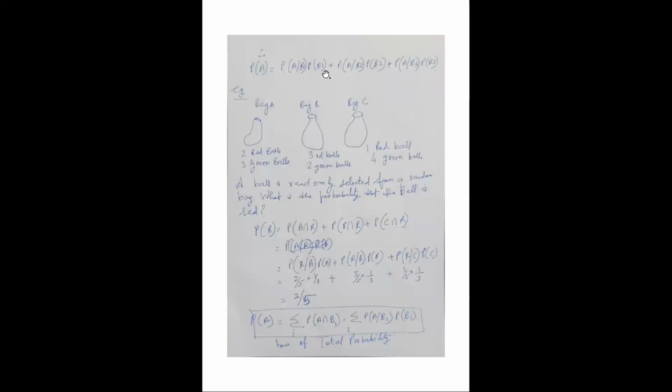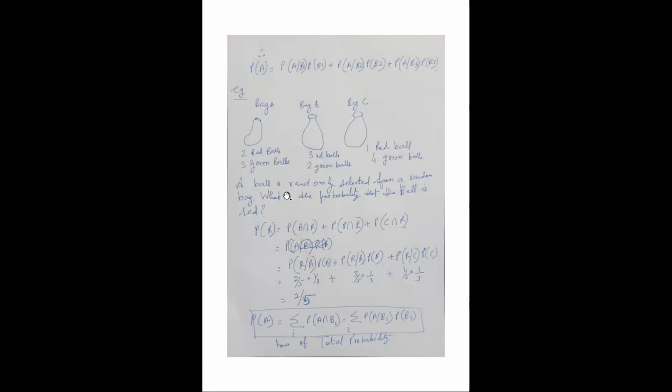Let me take an example here to exemplify this theorem. You have three bags, bag A, B, and C. In bag A, there are 2 red balls and 3 green balls. In bag B, there are 3 red balls and 2 green balls. Bag C contains 1 red ball and 4 green balls.